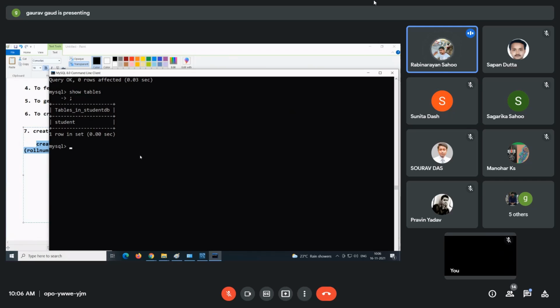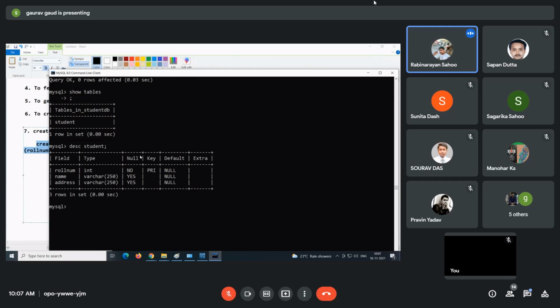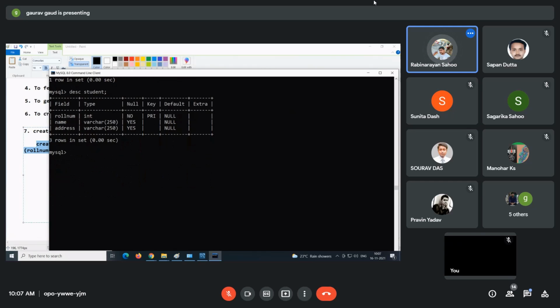Student. Okay. Now, if we say describe student, are you able to see? Three fields they are having: roll number, name, address. Roll number is int, it is primary key, not nullable, default value is null, extra nothing.